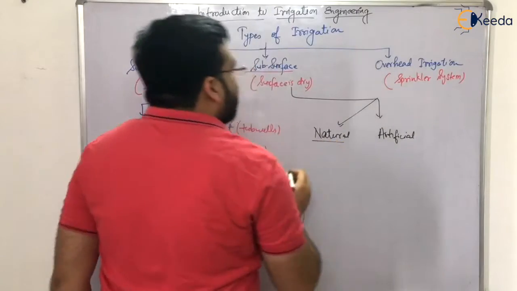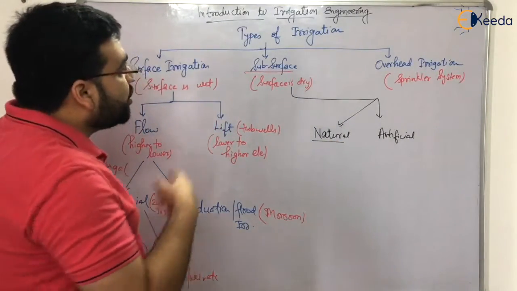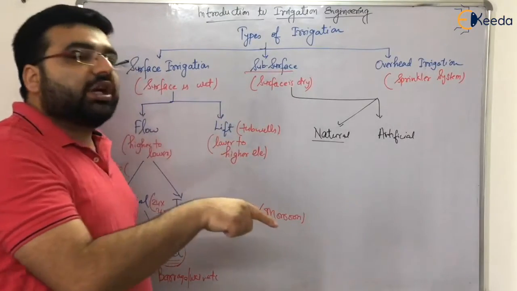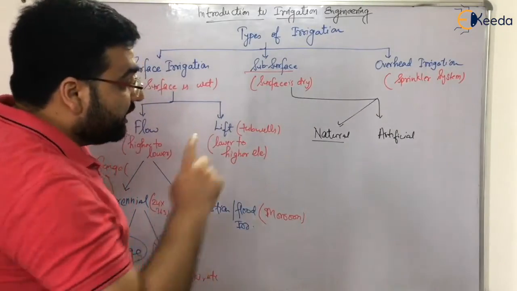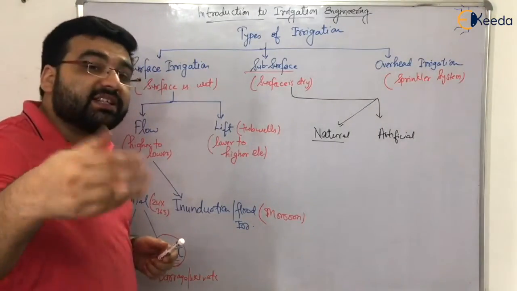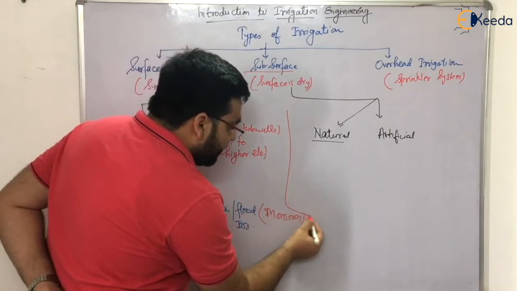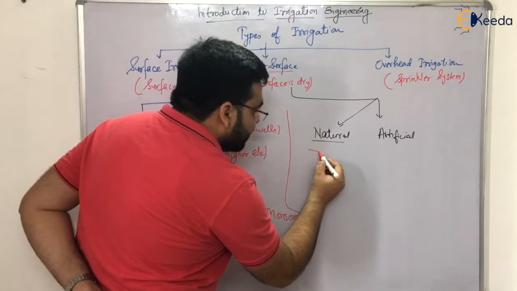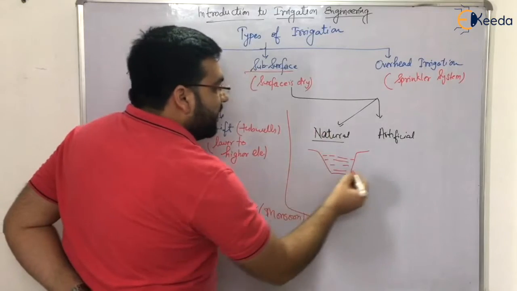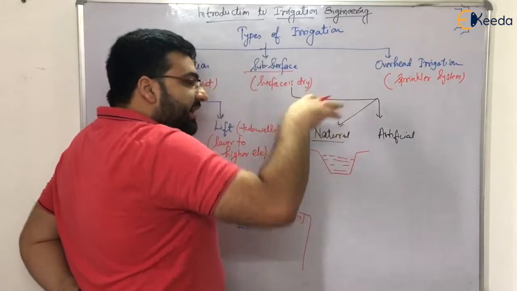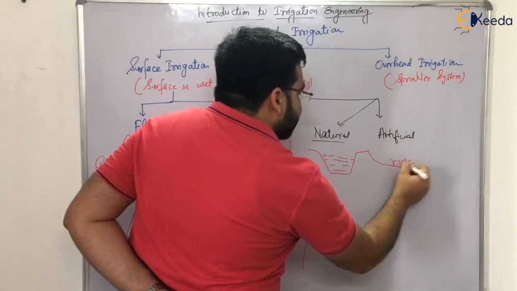Now coming to the natural, from the name it is clear, it is happening naturally. So we have two cases in which the water can be applied directly to the roots of the crops or roots of the plants. The first case would be, suppose that we have a canal. This is the canal. Some water is going in the canal, and let us say here the canal is at a higher elevation, and at a lower elevation we have some crops.